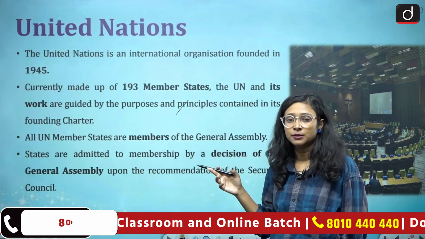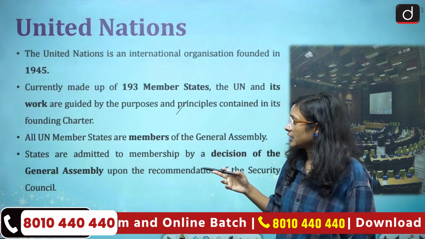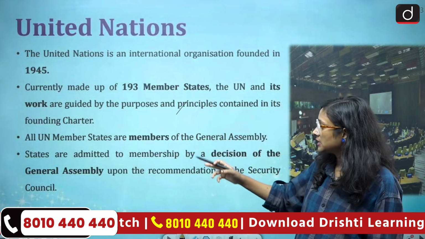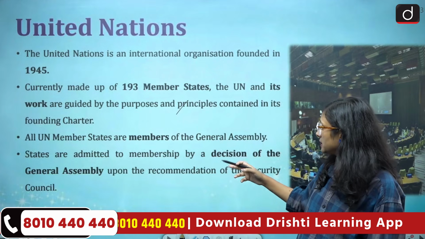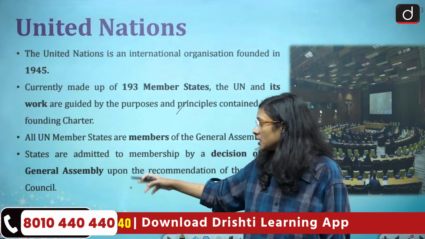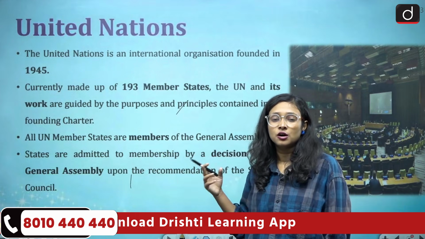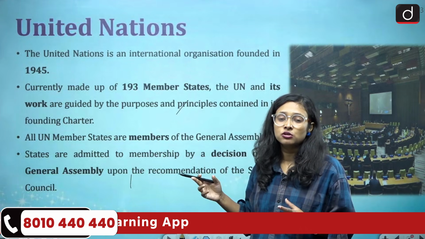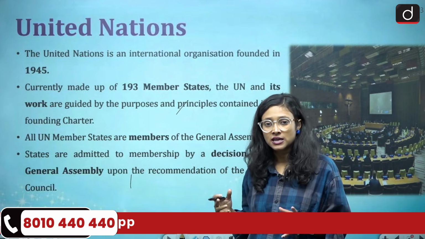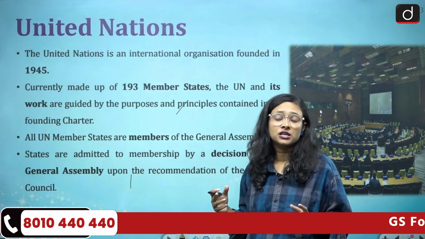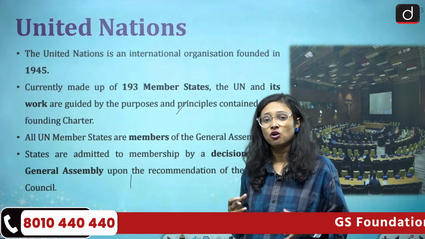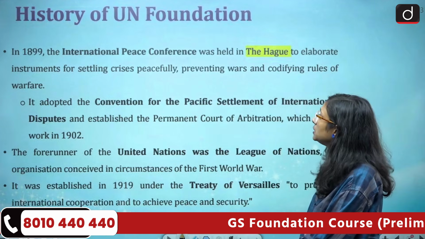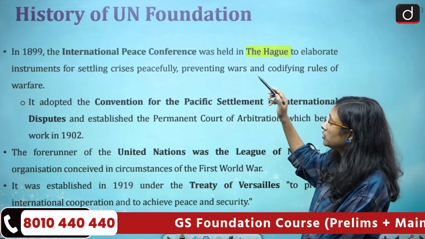All UN member states are members of the General Assembly. States are admitted to membership by a decision of the General Assembly. So with time, different countries have become part of the United Nations, and it is the General Assembly that decides which countries will be part of it. Now we come to the history of the UN's foundation.